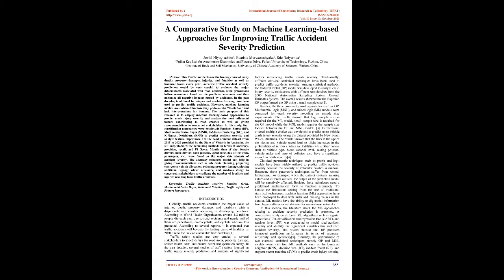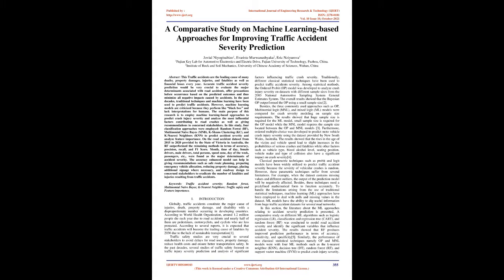Introduction. Globally, traffic accidents constitute the major cause of injuries, death, property damage, and disability, with a disproportionate number occurring in developing countries. According to the World Health Organization, around 1.2 million people die each year due to road accidents, and nearly half of them are pedestrians, motorcyclists, and cyclists who are less protected. According to several reports, it is expected that traffic accidents will become the leading cause of fatalities by 2030 due to the lack of sustainable transportation.